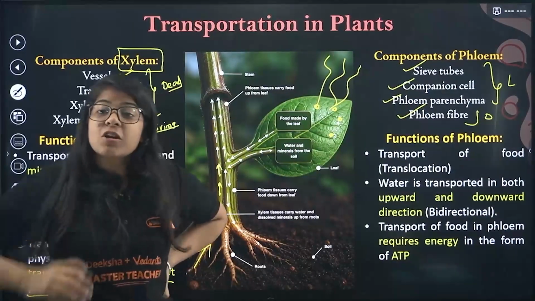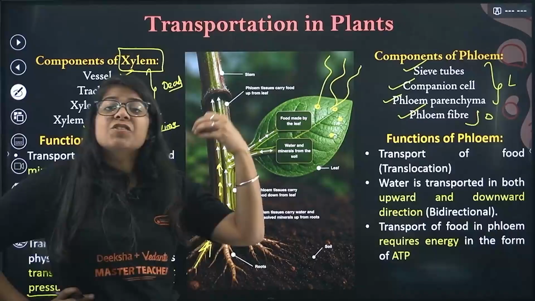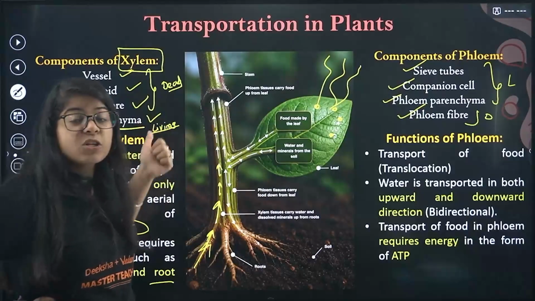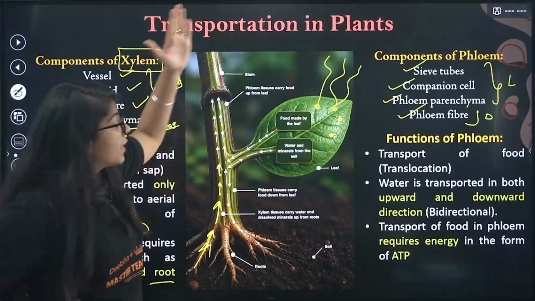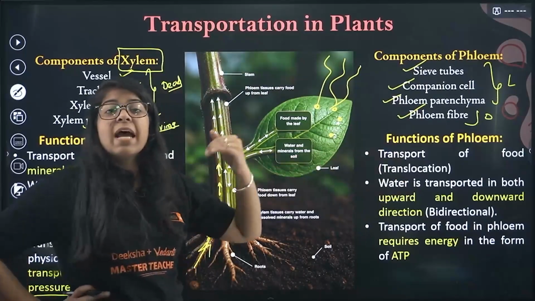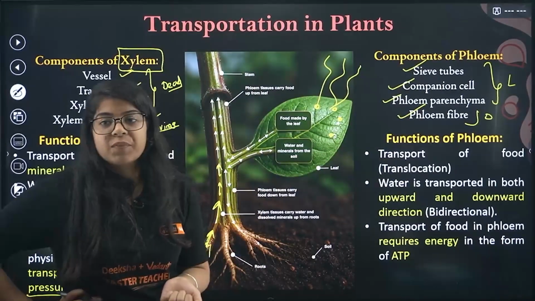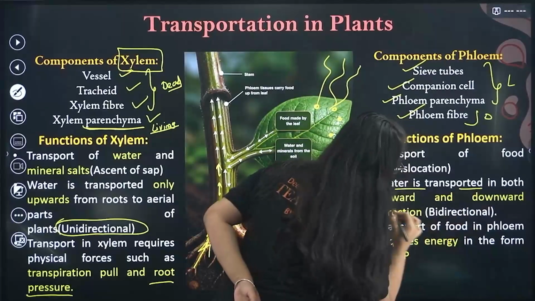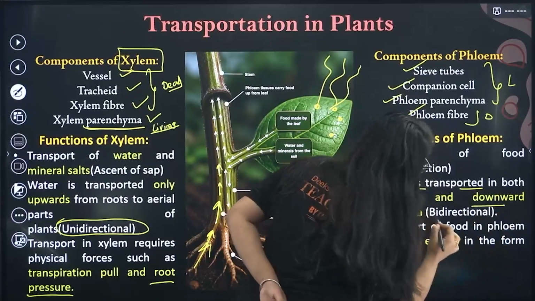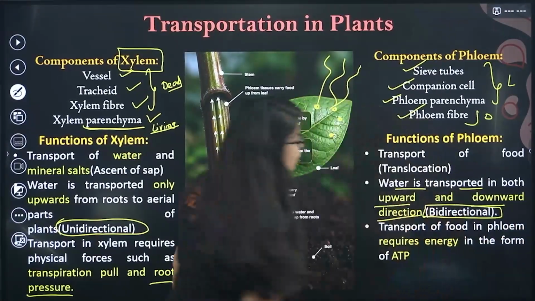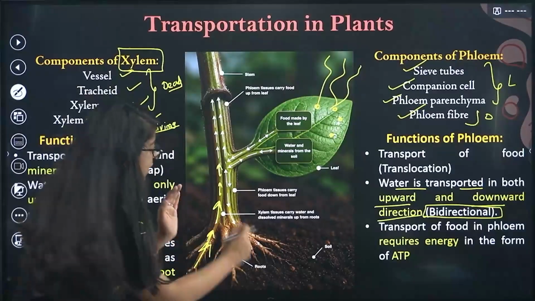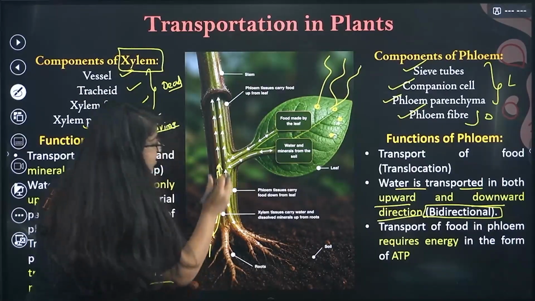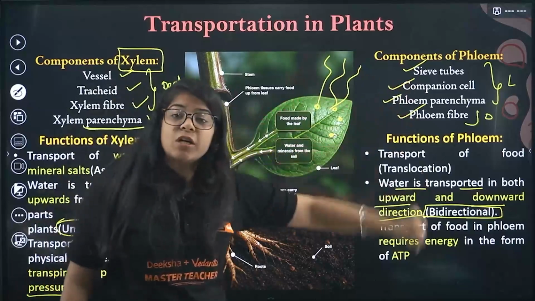Now, what is the function of phloem? It actually just transports the food. Xylem transports water and nutrition. Phloem transports the food, that is known as translocation. Done. So, food is transported in both upward and downward direction. So, this is bidirectional. So, phloem is, bacha, the tissue. You see this hole. So, the tissue with which this is made up of, it is actually phloem.